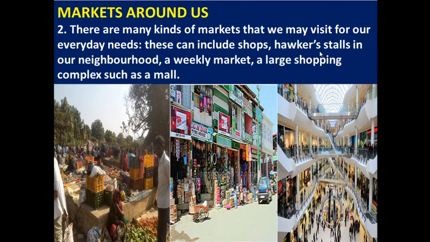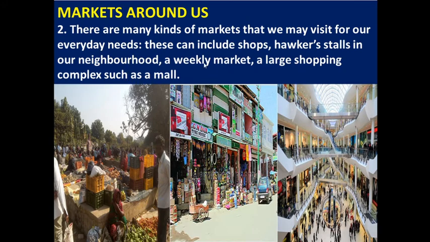Hawkers means food sellers and stall shops in an open space. Then there are weekly markets, and large shopping complexes such as malls. So these are the three different kinds of markets: neighborhood shops, weekly markets, and shopping complexes or malls.